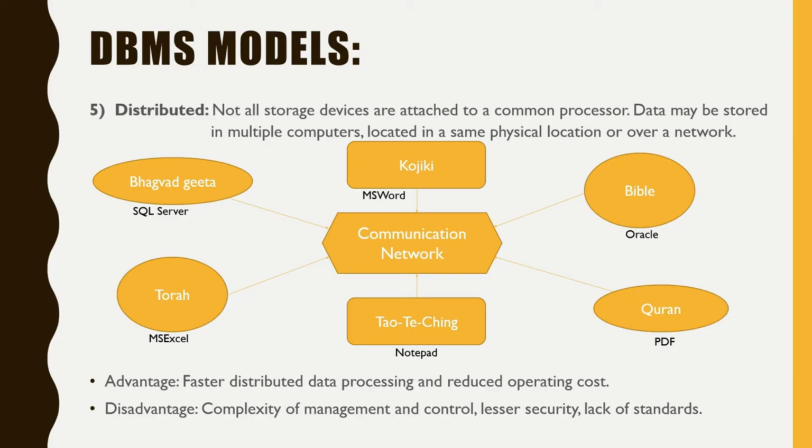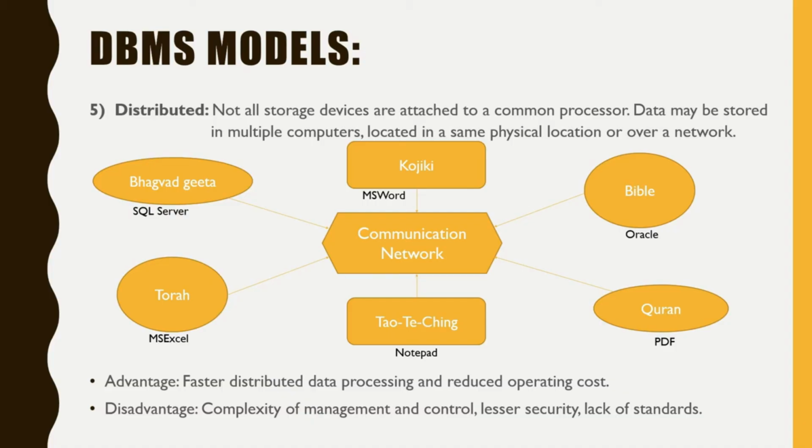So in relational, data should be processed through a single processor, whereas in distributed, data can be processed from multiple processors. Advantage: faster distributed data processing and reduced operating cost. Let's understand it with an example. Now, these are all holy books of different cultures and religions. Torah is a holy book of the Jewish, Kojiki is for Japanese, Tao Te Ching for Chinese, Quran is for Islam, and Bible is for Christian.